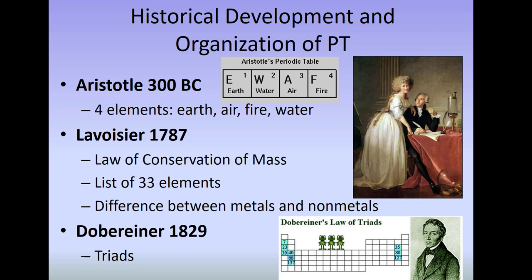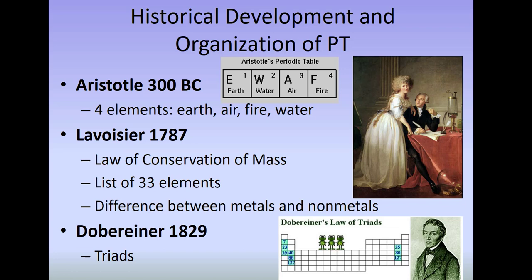Sometime later, Dobereiner in 1829 noticed that some groups of elements had similar reactivities. And so we see here in the very first column, he was able to put lithium, sodium, and potassium in a little group, and he called these groups triads. And then in the second column, we have calcium, strontium, and barium. And he noticed that these little groups of three had similar reactivities.